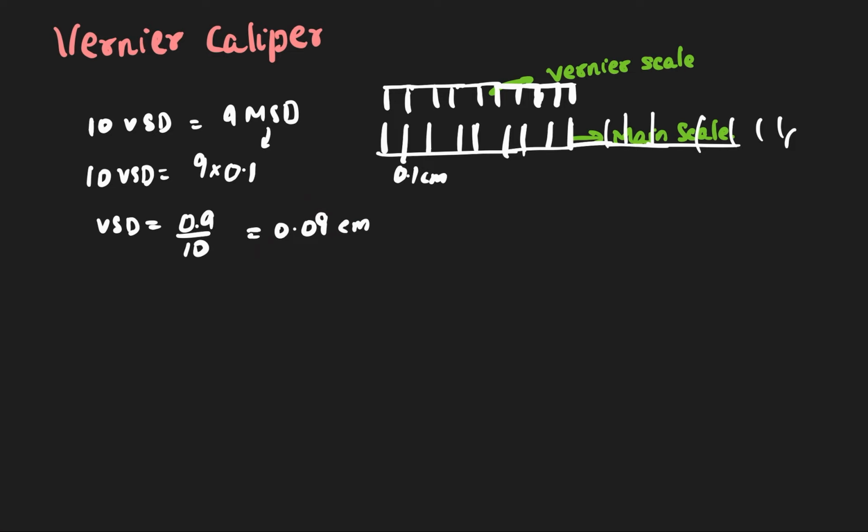Now least count. This is very important. What is the lowest that you can measure in any device? That is called the least count. Least count of a vernier caliper is nothing but 1 MSD minus 1 VSD.